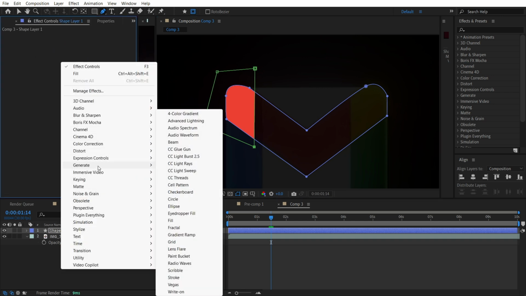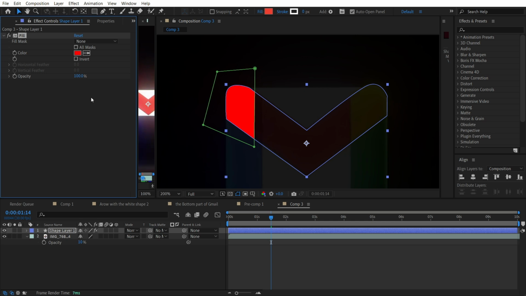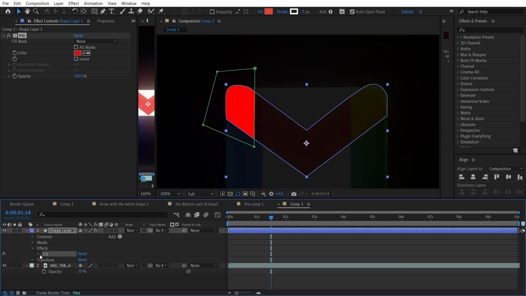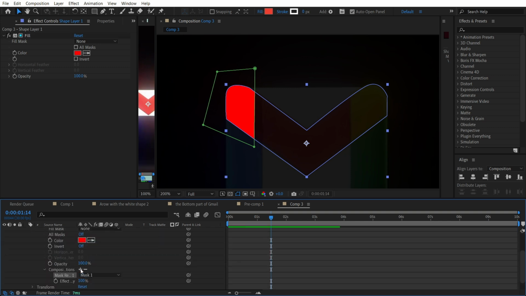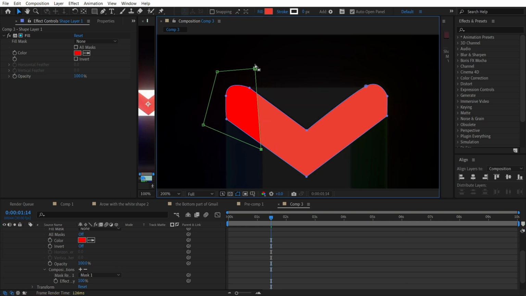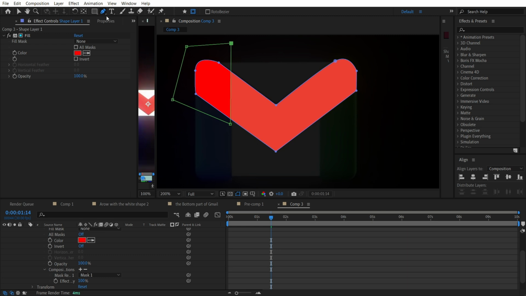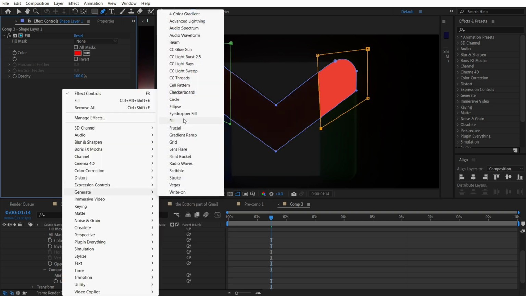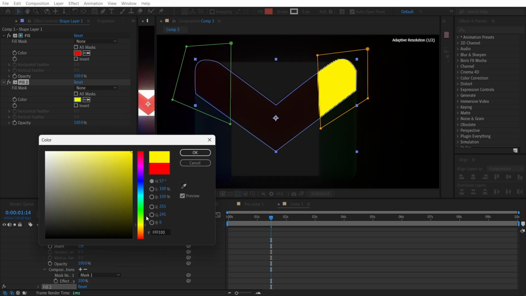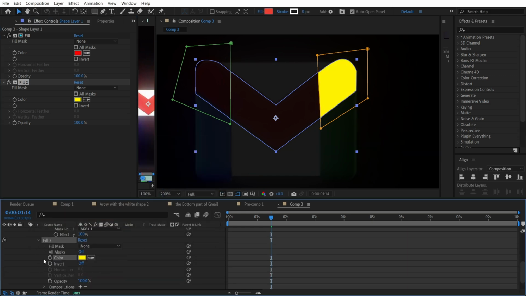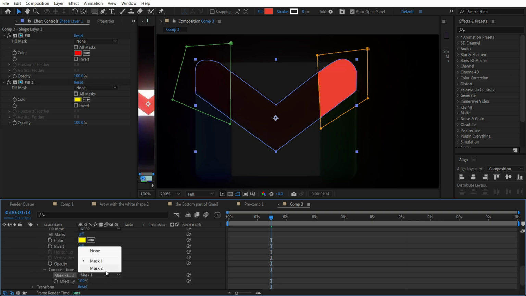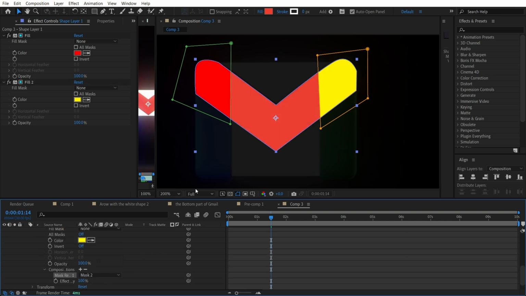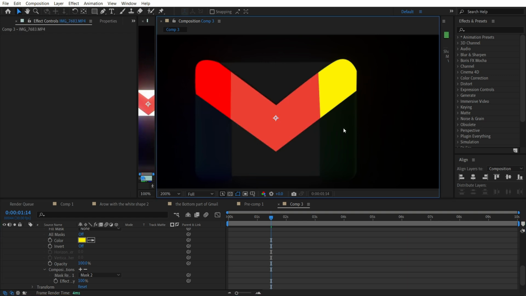Here we're going to find Generate, and this is our Fill. Let's find Effects, Fill, and click on this plus, so we have something like this. The same way, we are going to use our pen tool and use it like this. For this we are going to use the same fill, but let's find the yellow color. That's cool. Let's open fill number 2, the same, but use mask number 2. Pretty easy, and this is the way you can create an arrow.